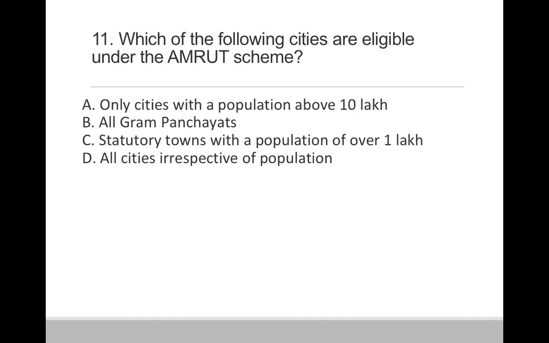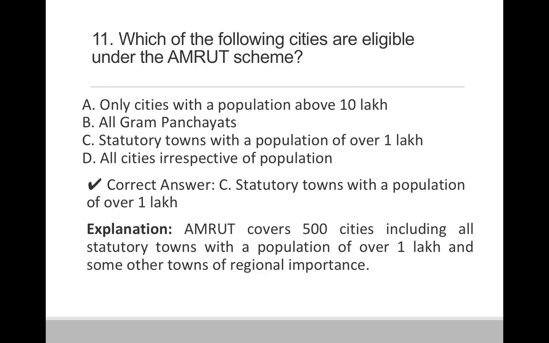Question 11. Which of the following cities are eligible under Amrut scheme? Option A. Only cities with the population above 10 lakh. Option B. All Gram Panchayats. Option C. Statutory towns with a population over 1 lakh. And option D. All cities irrespective of population. So correct answer is option C, that is statutory towns with a population over 1 lakh.